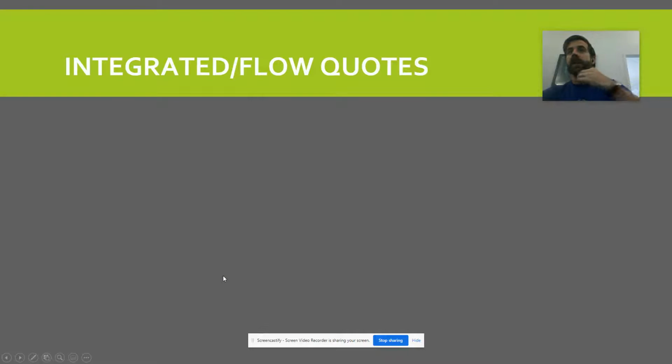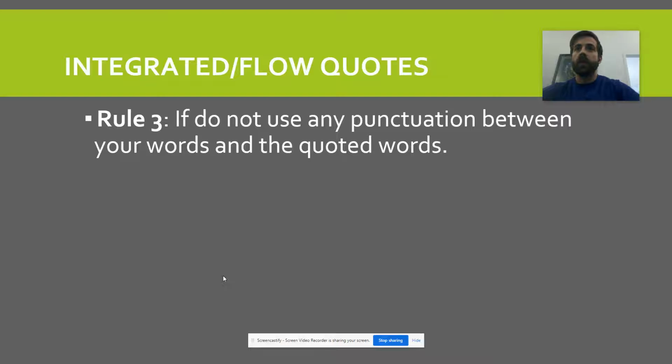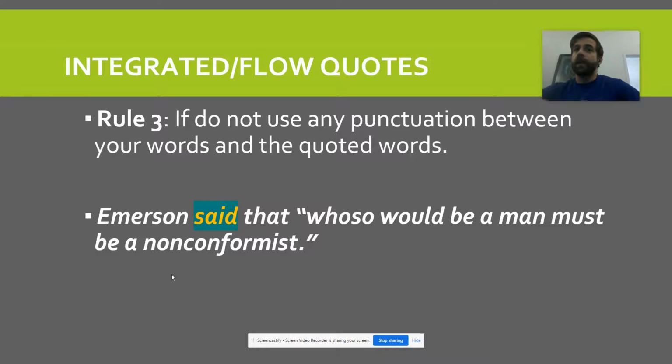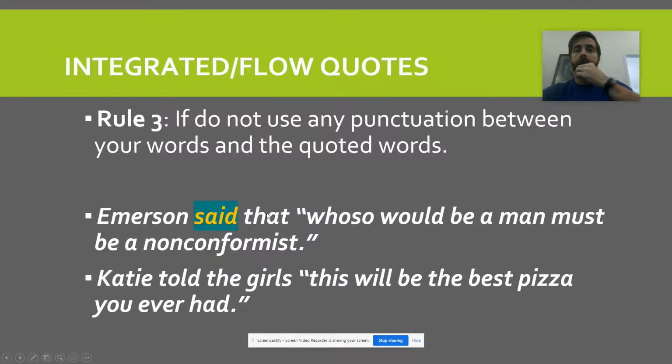The last one is called either an integrated quote or a flow quote. Either one works. This is where we're not going to use any punctuation between the words and the quoted words, basically if that dialogue word isn't right next to our quotation. So notice how this one is listed. Emerson said that "whosoever must be a man must be a nonconformist." This is the quote that he said, but the word "that" is getting in the way between the dialogue word and the actual quotation. So in this case, no comma, lowercase letter. That takes the place of the comma.